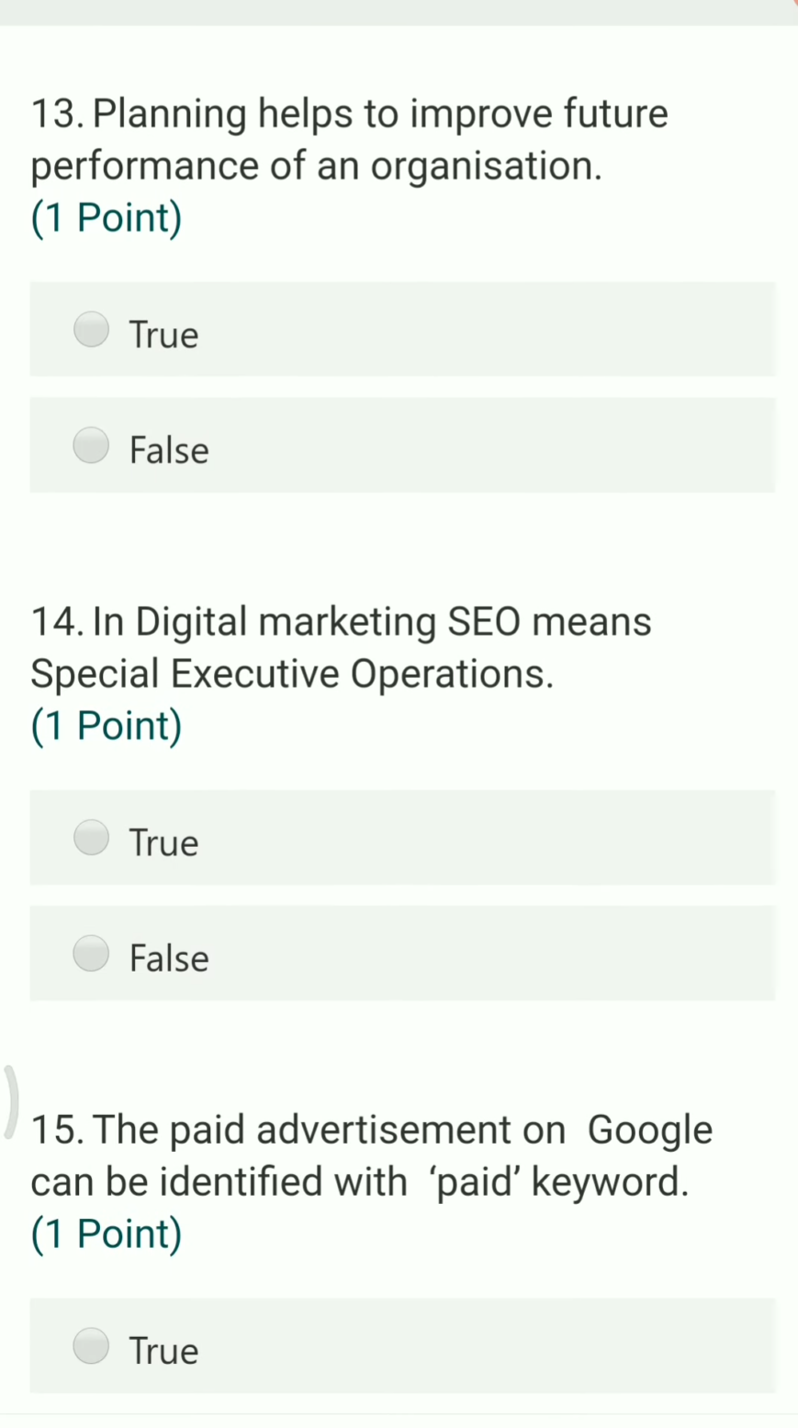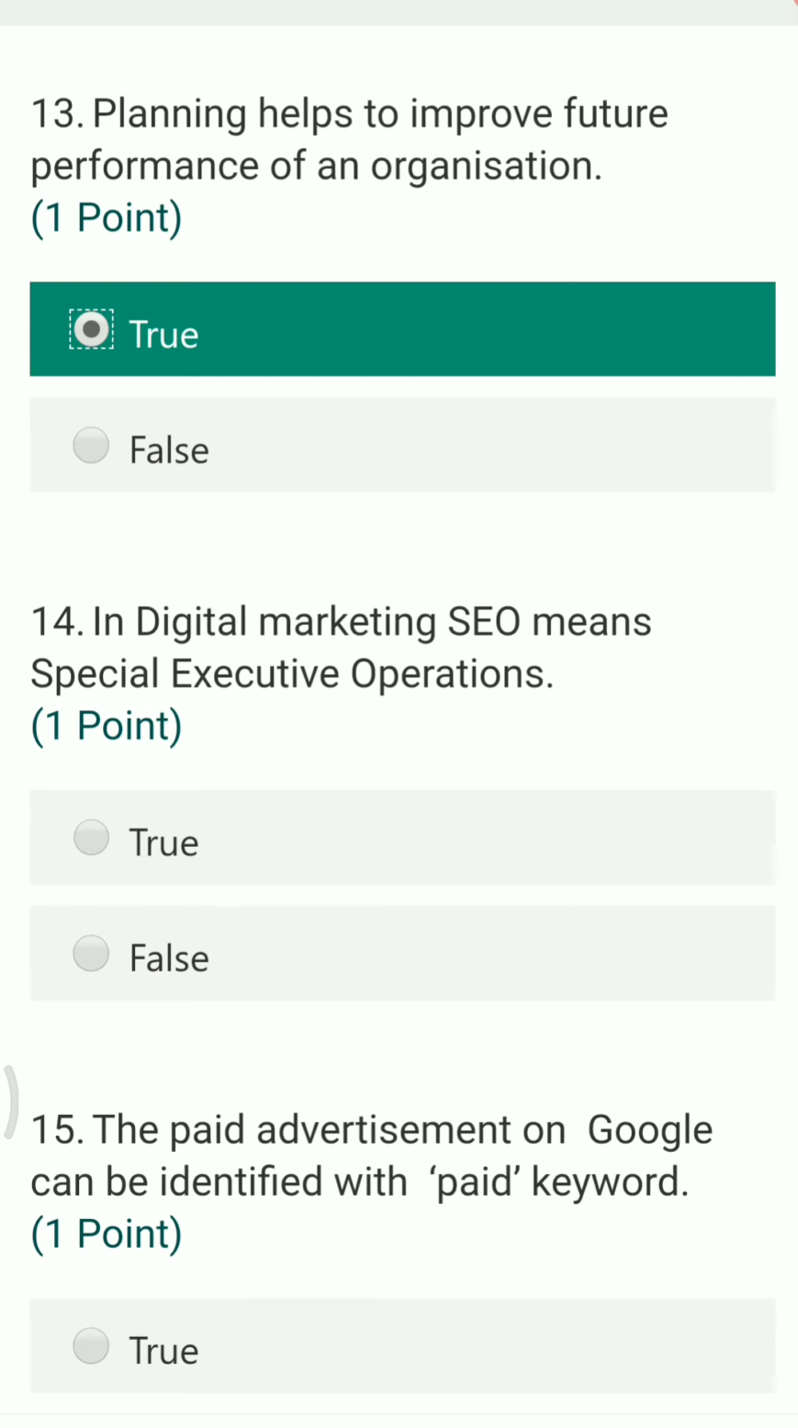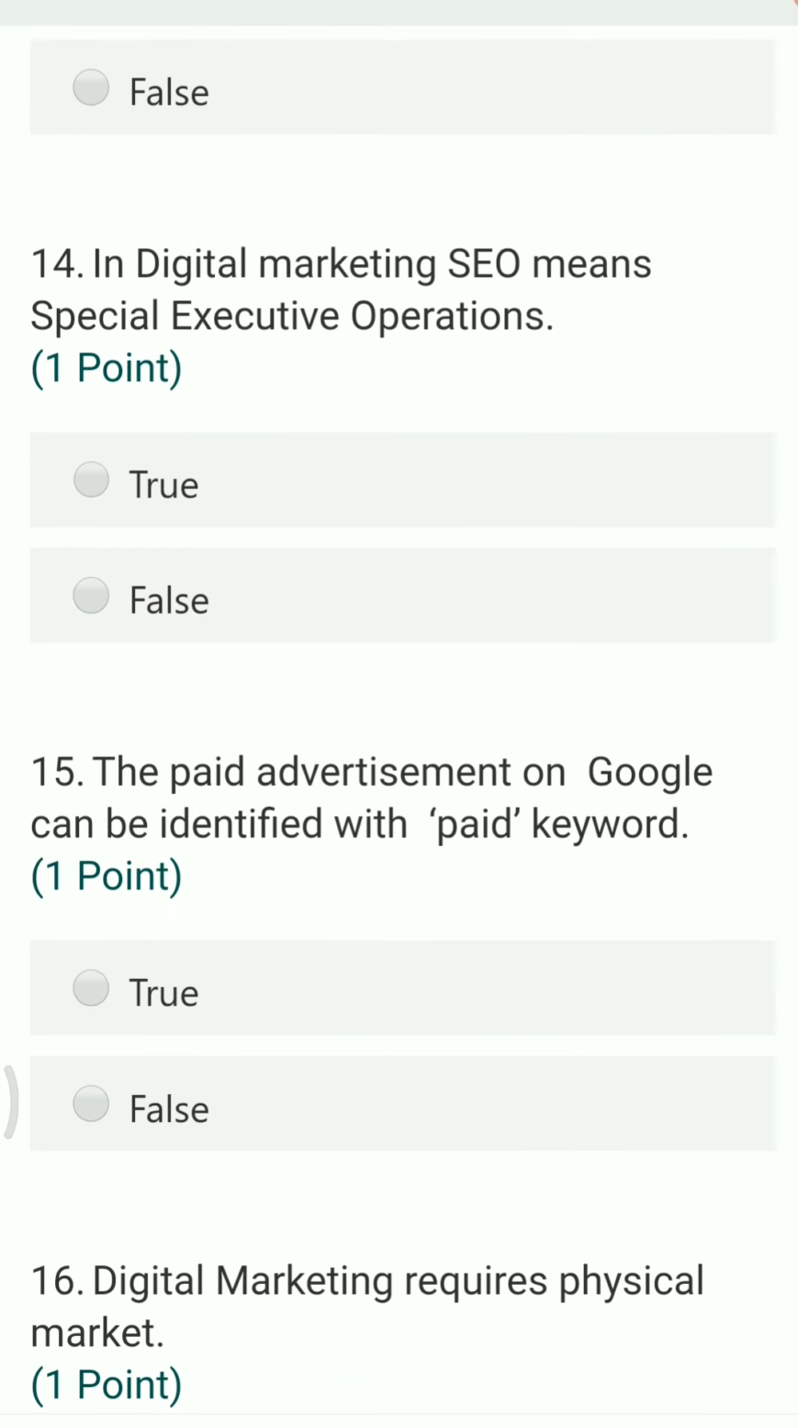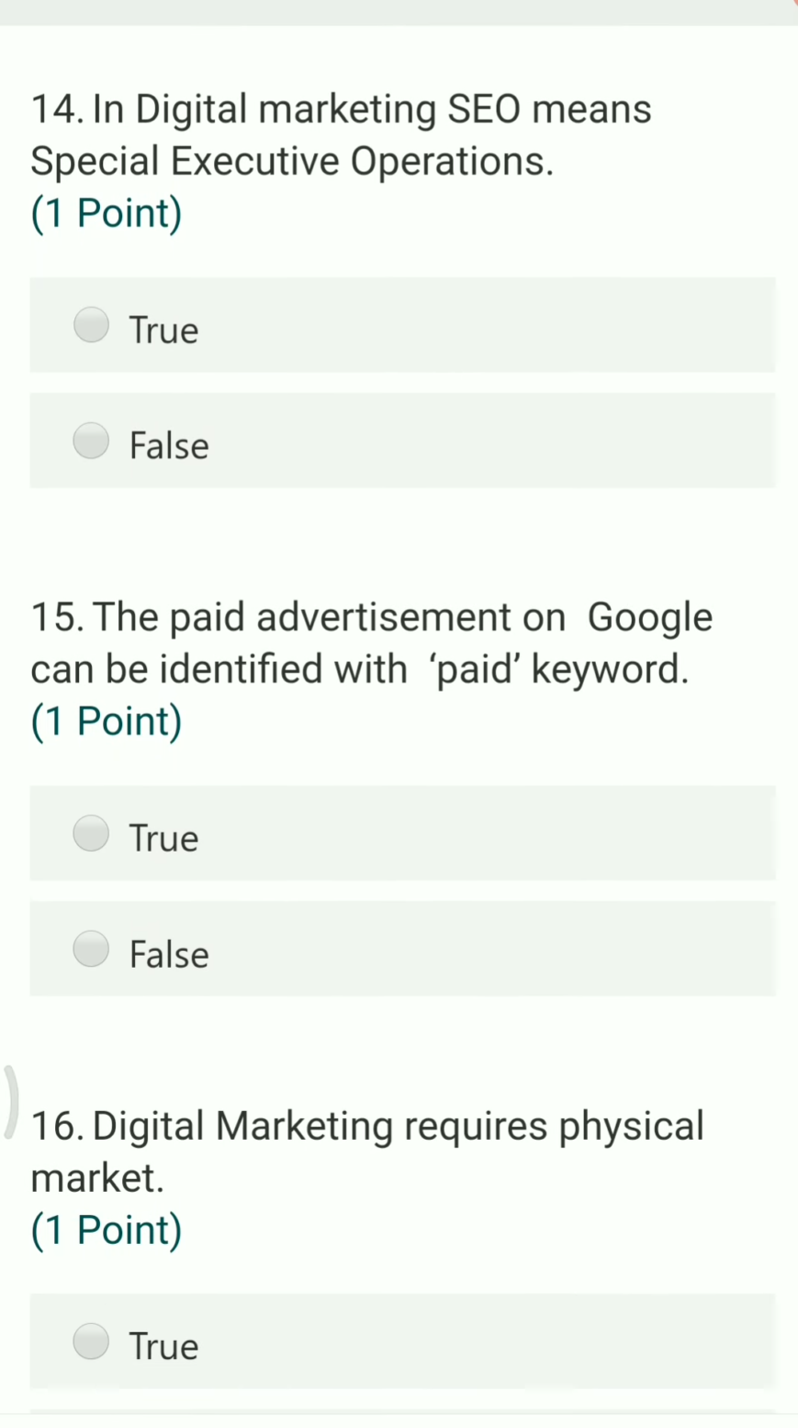Next question, planning helps to improve future performance of an organization. So this statement is true. Definitely whenever we plan, we are planning for the future performance, not for the past performance. Hence this statement is true.